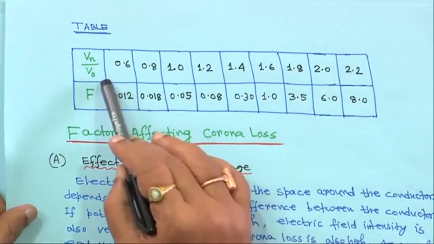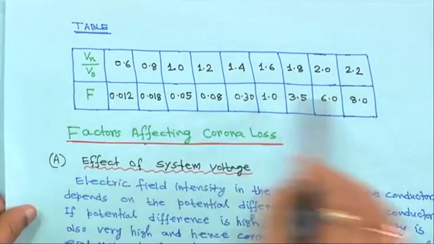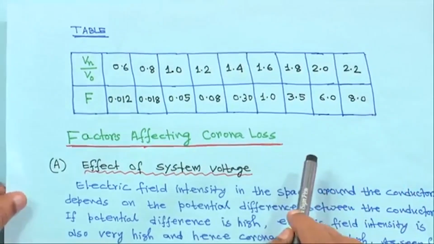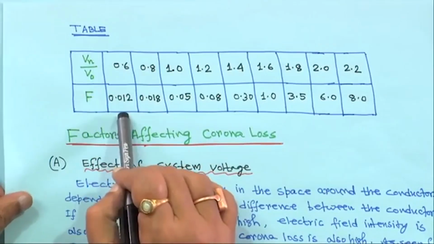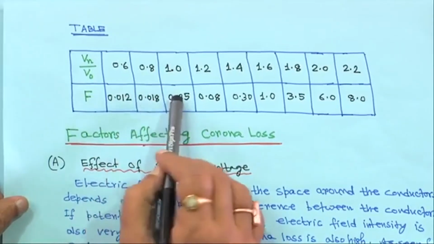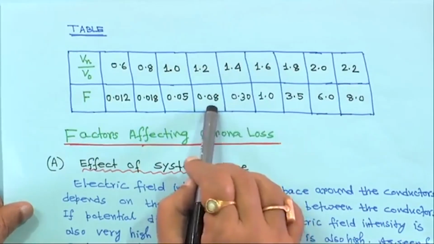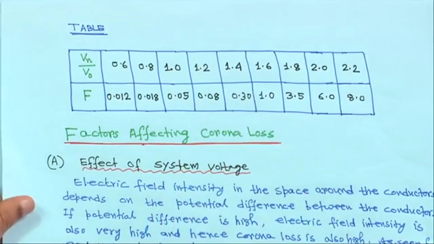That means when the Vn by V0 ratio is increasing, this F is also increasing at a very fast rate, right. So if you solve numericals and if Peterson's formula is given, then this table will be supplied so that you can take the data from this table.